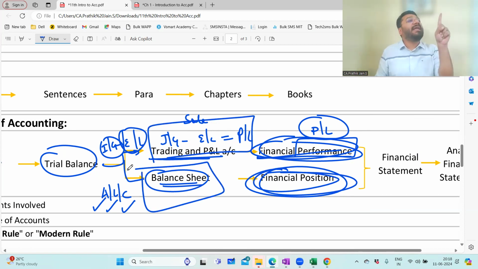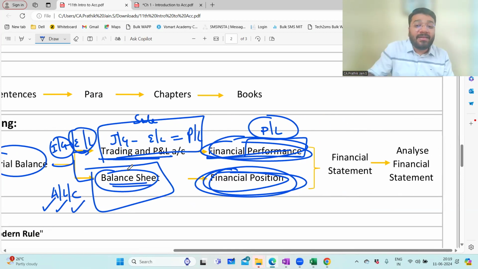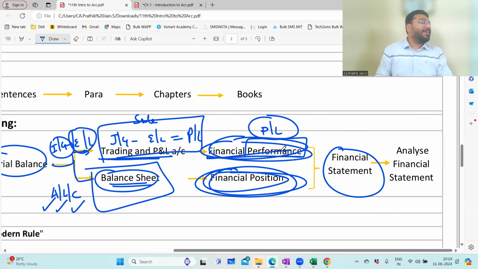The first document that I want from you as accountant is the trading and P&L account, because in that I'll get to know my profits. The second document I want from you is the balance sheet. In that I'll get to know the positions of my asset, liability and capital. These two documents put together are called the financial statement.